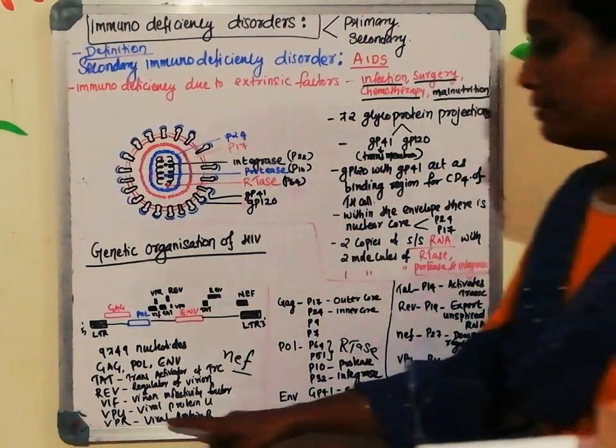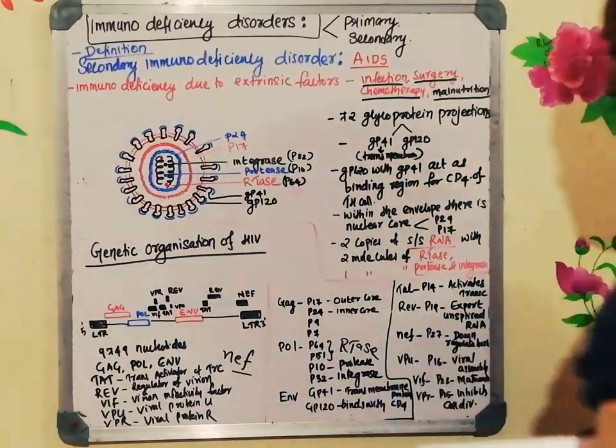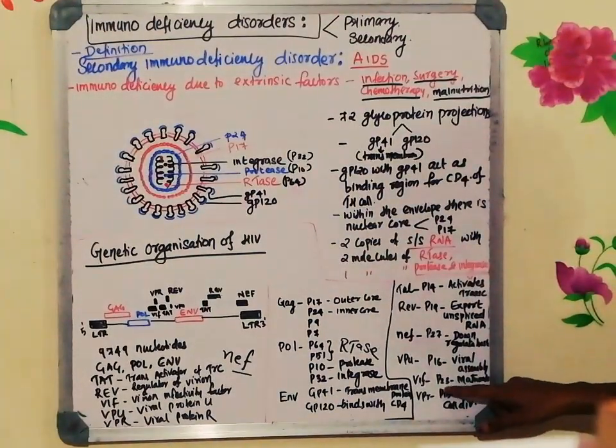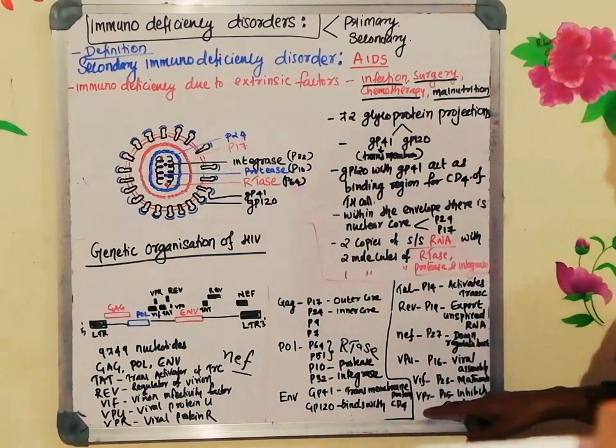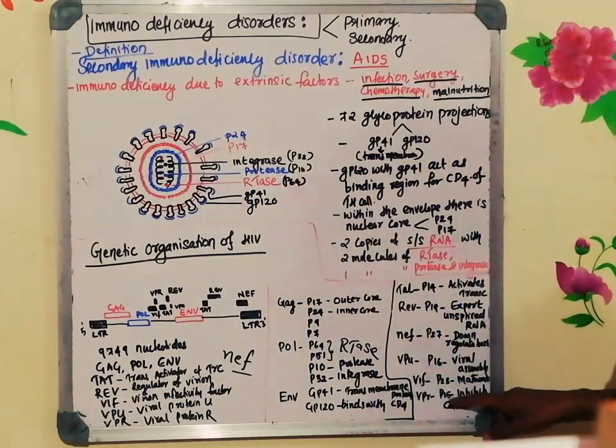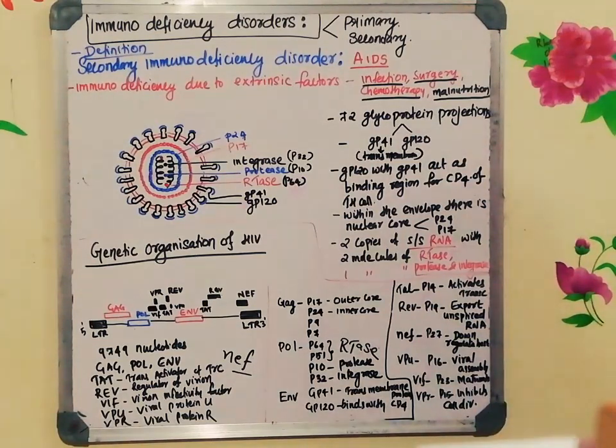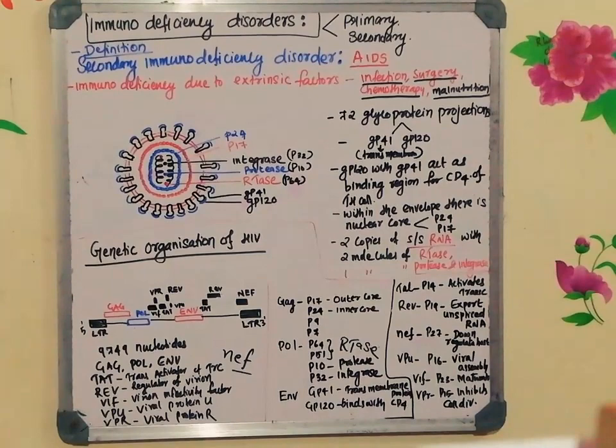Next one is VIF. VIF stands for virion infectivity factor. That gene expresses and produces P23 that will help in the maturation of the virus. And VPR is viral protein R, that gene expresses and produces P15 which will inhibit the cell division. Cell division inhibition is mediated by the P15.